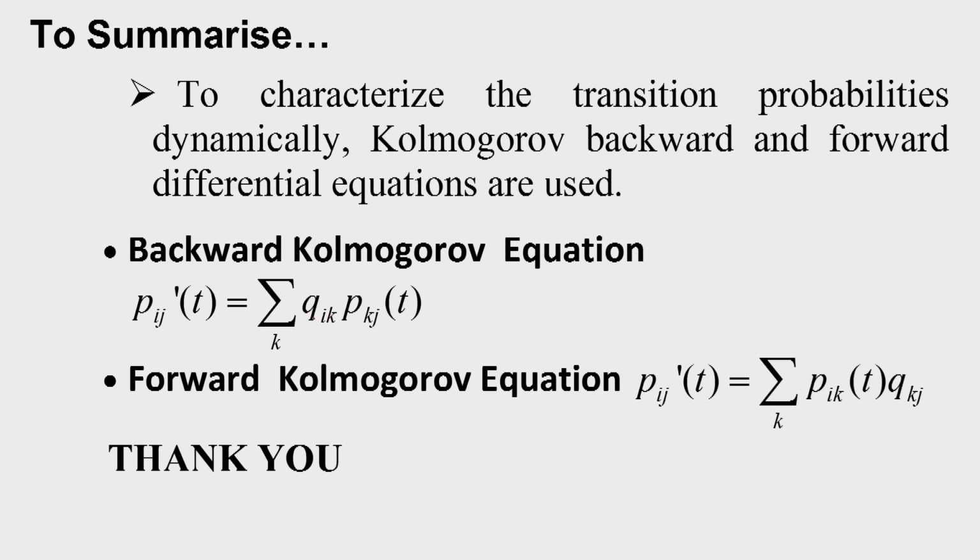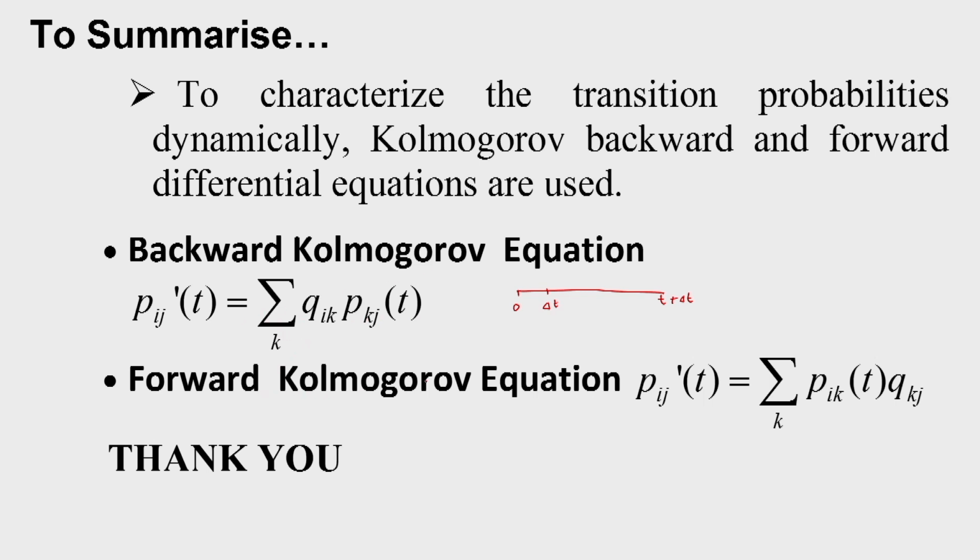That is taken care of by Qik into Pkj t. So, the first transition will take place to different states during duration delta t, and after that from those states it will go to state j during interval t. So, that way this is the backward Kolmogorov equation.